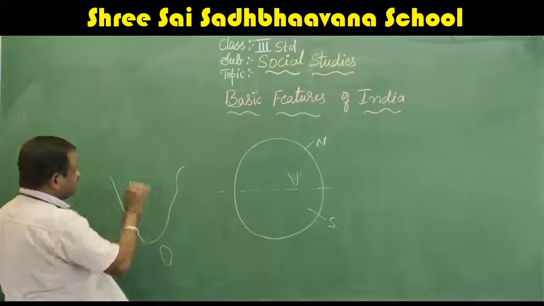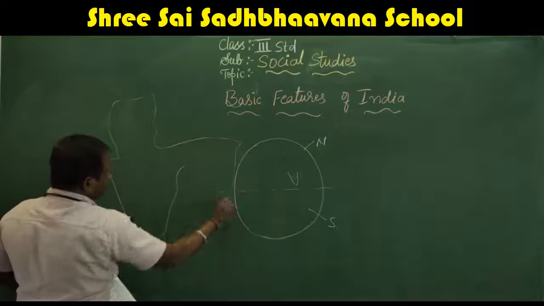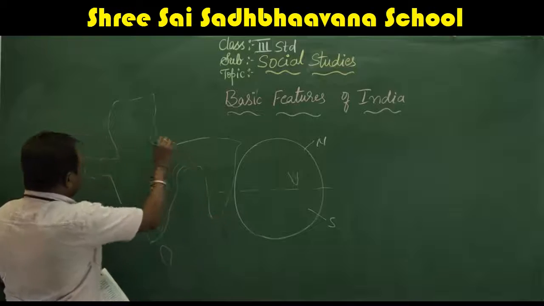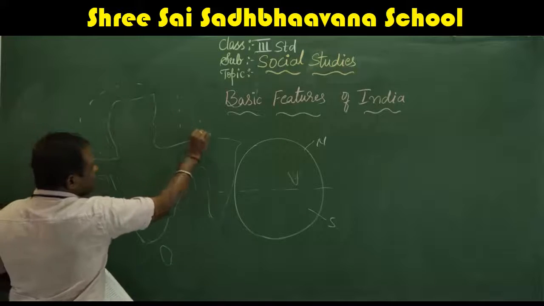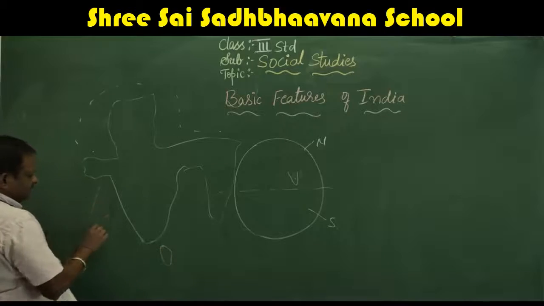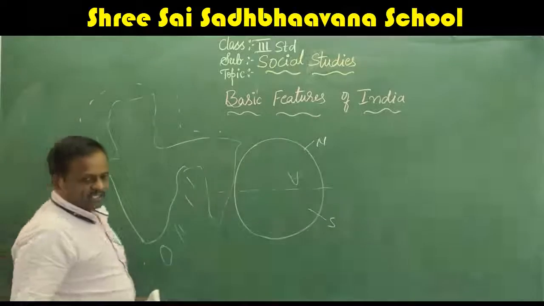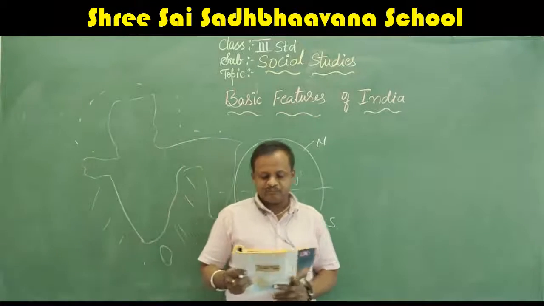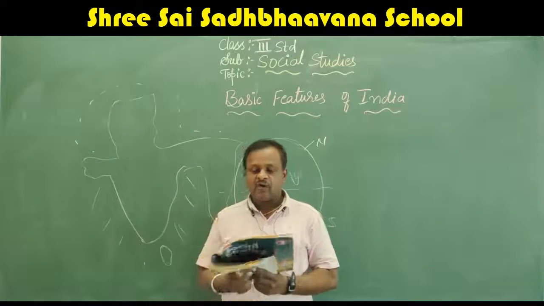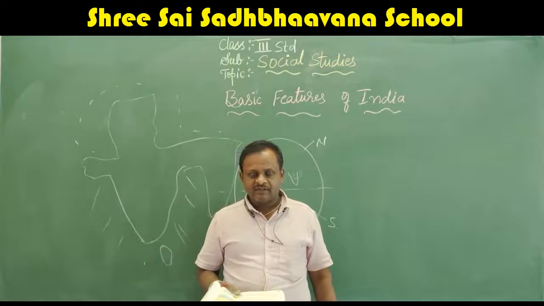This is Sri Lanka. Remaining countries come in this area. The remaining three sides are covered by water. So this is about how our India is located on the world map.